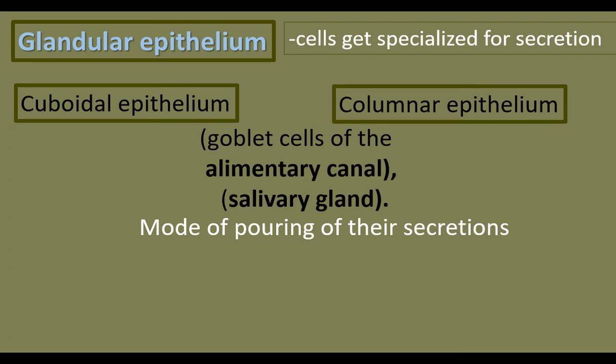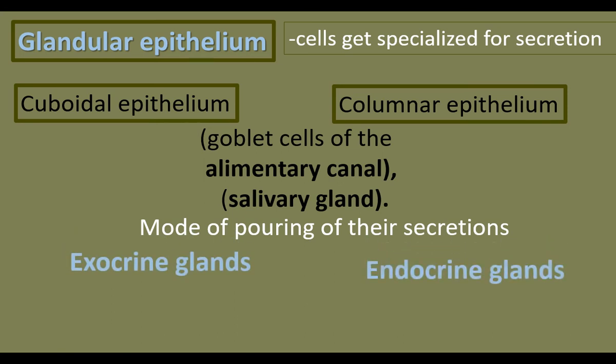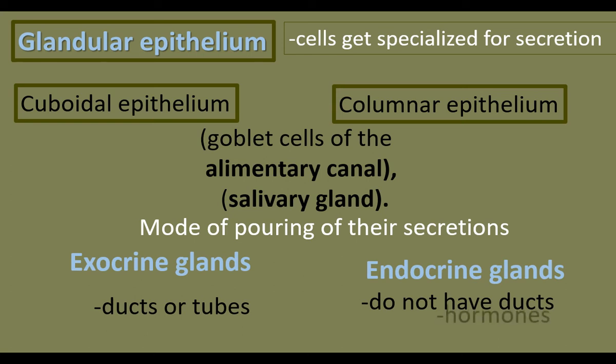Let us see the two types: exocrine glands and endocrine glands. Exocrine glands have ducts or tubes to carry their secretions. Example, digestive glands, liver, salivary glands. Endocrine glands do not have ducts. Their secretions are called hormones. Hormones are carried by blood.